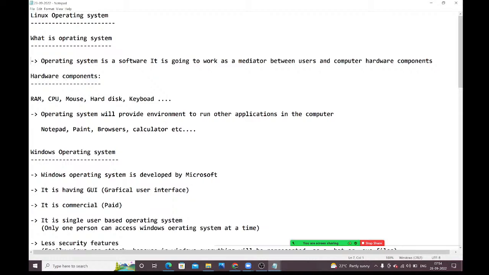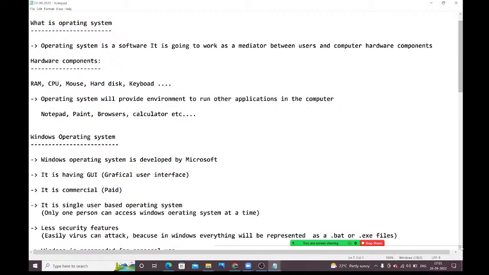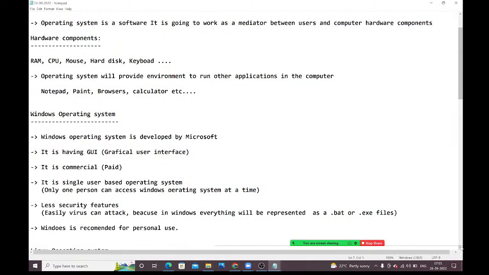And Windows is a single-user based operating system. At a time, only one user can access the Windows operating system. Next, security is very low in the Windows operating system compared with the Linux operating system. Next, Windows is recommended only for personal usage, guys. For personal use, we can use Windows. For application deployments and server configurations, we will use Linux operating systems only.